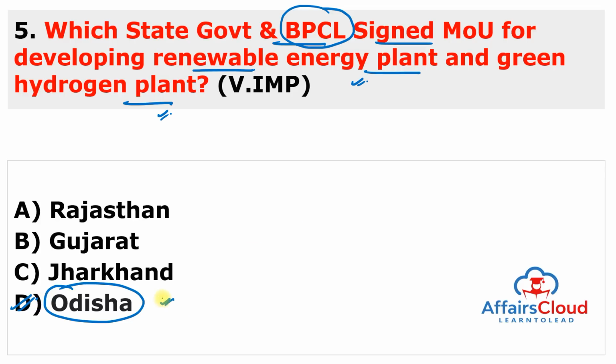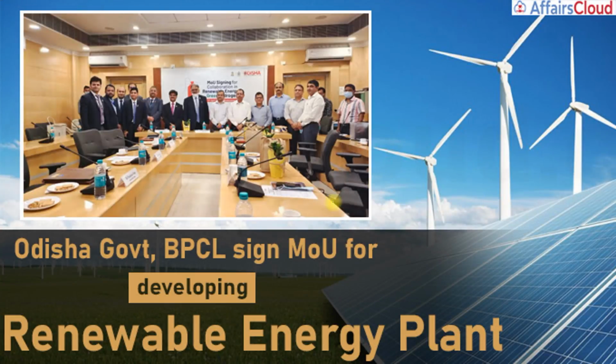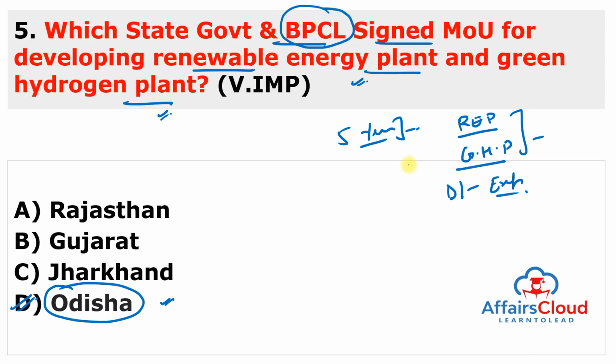So Odisha government and Bharat Petroleum Corporation Limited signed this memorandum of understanding, and this is for the time period of 5 years to set up renewable energy plant and the green hydrogen plant. Two plants are there for providing round the clock power for the consumers of both domestic consumption as well as for the export purposes. So you can see here, this is Odisha government and Bharat Petroleum Corporation Limited who signed MOU for developing renewable energy plant. And this is very important, especially for Odisha, because Odisha is the single largest manufacturer of steel and sharing 33% of the steel manufacturing of India. So we have to use the renewable energy sources so that we can reduce the global warming.